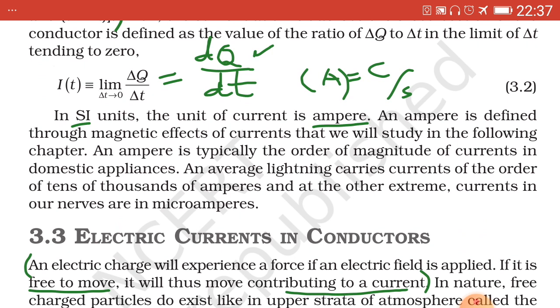If you are asked the derived unit of electric current, you have to write capital C upon small s, that is coulomb per second. Its equivalent form is ampere, denoted by capital A. Just a minute. Next point.